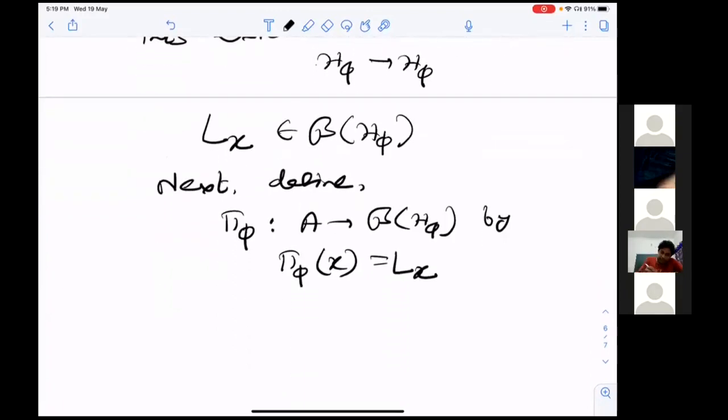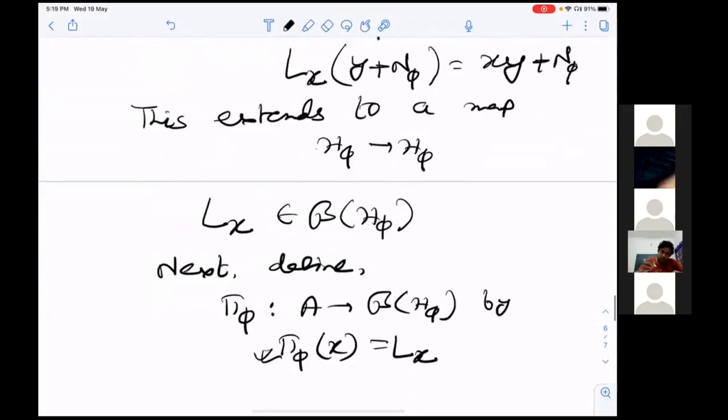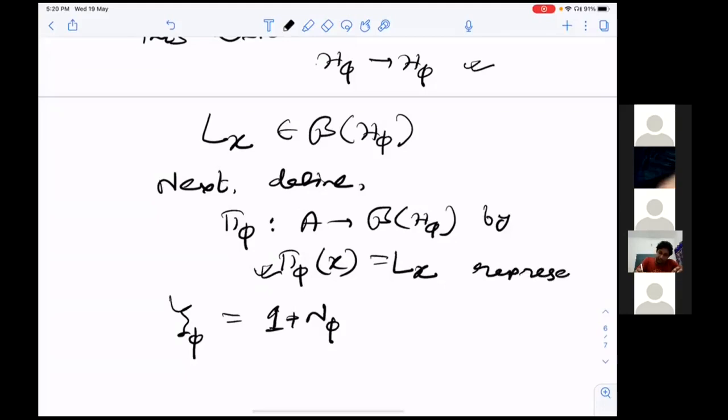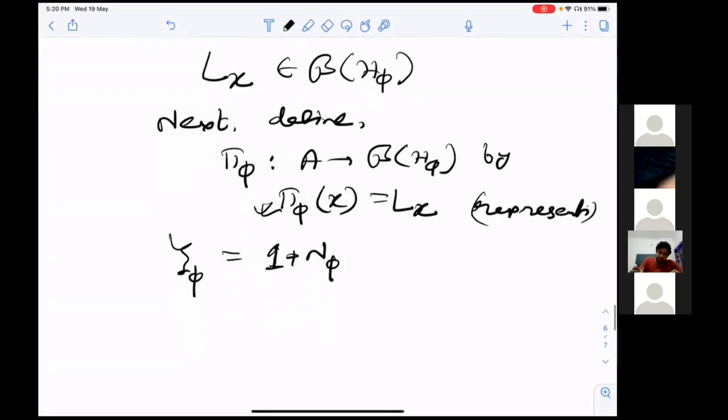We have defined pi phi. Also, we have defined H phi. Now we have to only define psi phi. This is just 1 plus N phi, because our C-star algebra is unital. So take that equivalence class containing 1 and call it psi phi. You can easily check that this pi phi is a representation, and also that this psi phi is a unit vector.